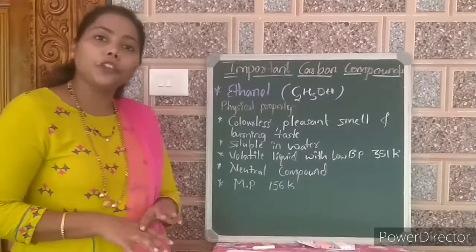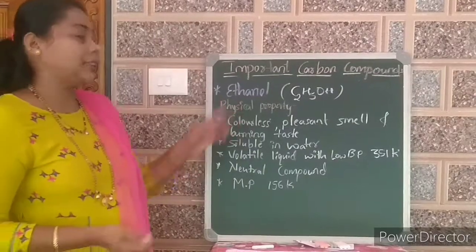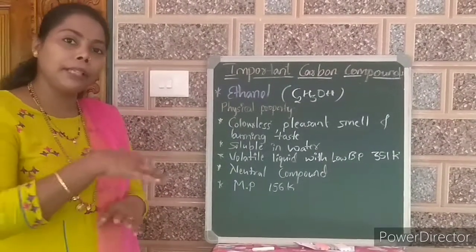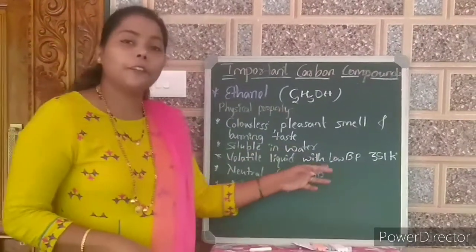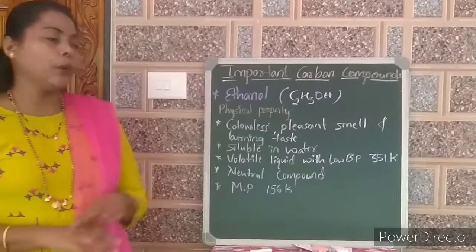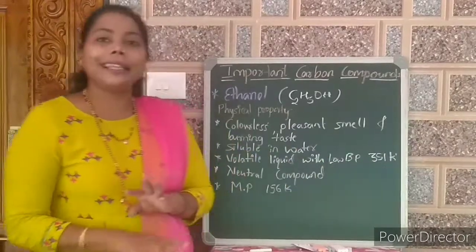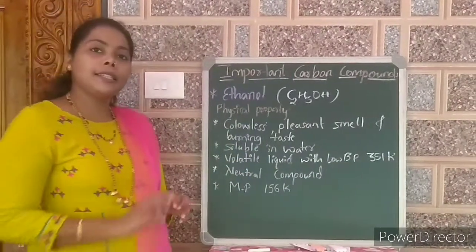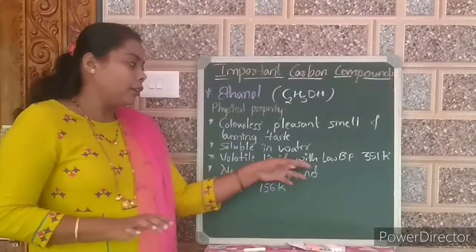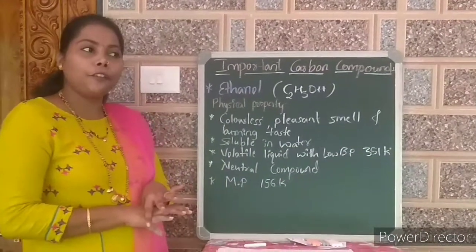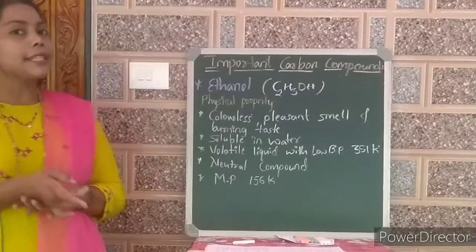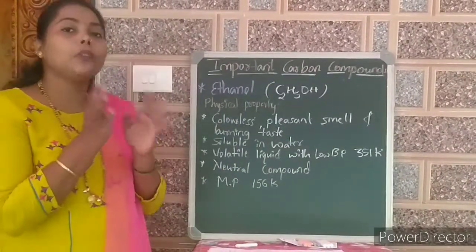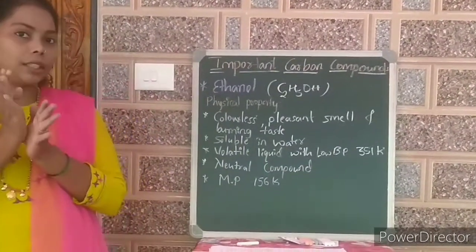Then it is soluble in water. If you mix water with that ethanol liquid, it will completely dissolve. It is a volatile liquid with a low boiling point. Volatile means it easily evaporates. Its boiling point is around 351 Kelvin. If you convert it to degrees Celsius, it comes to around 78 degrees Celsius. We know that water's boiling point is 100 degrees Celsius.